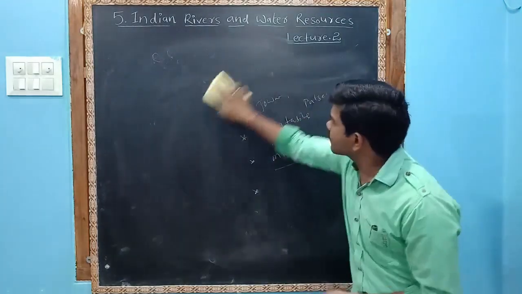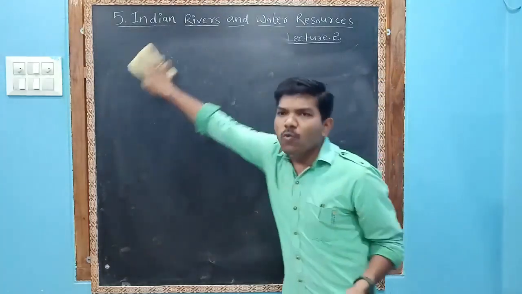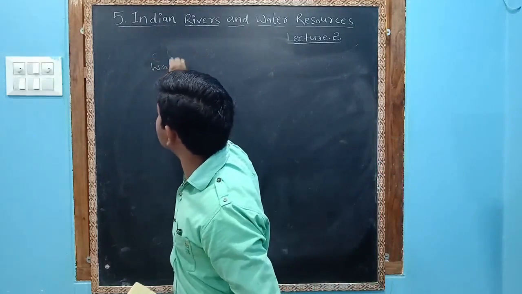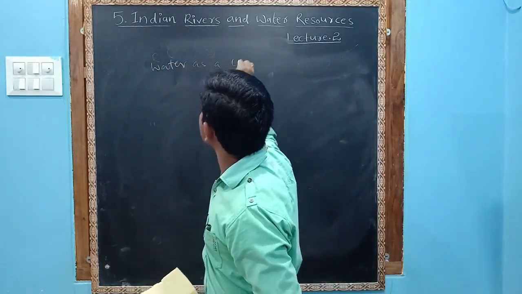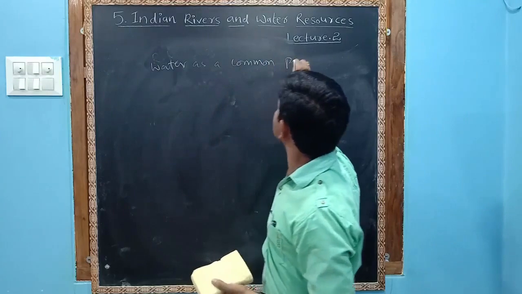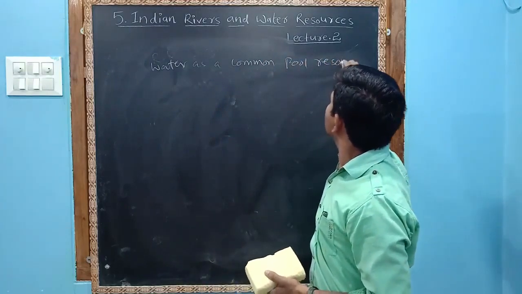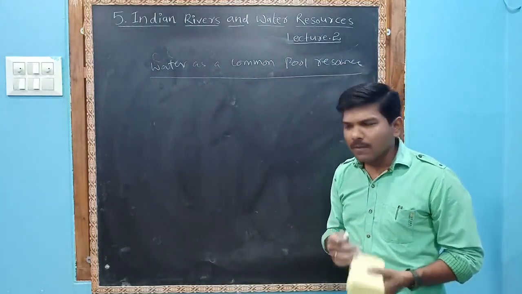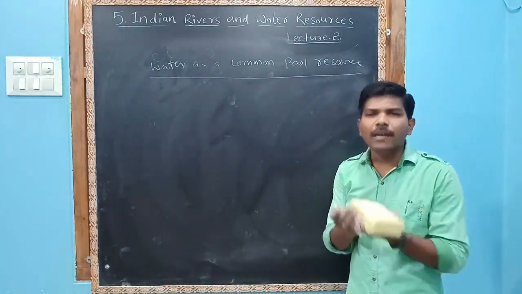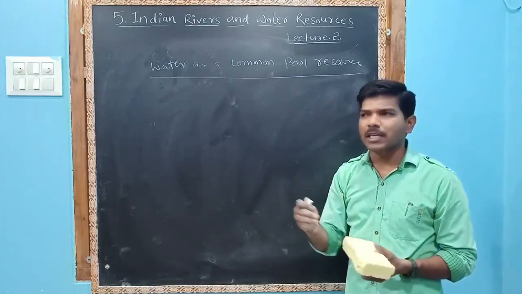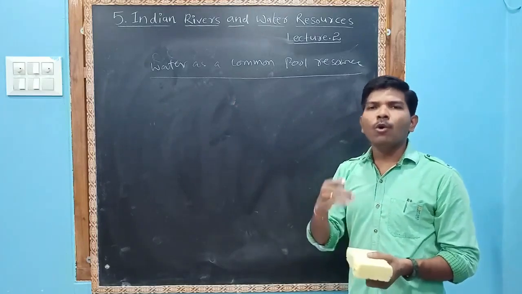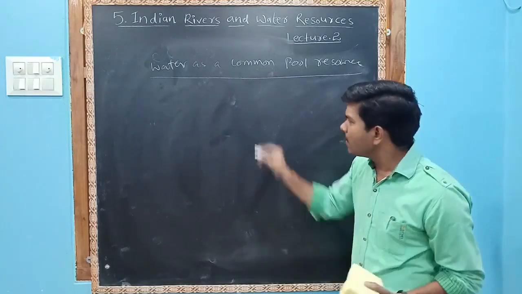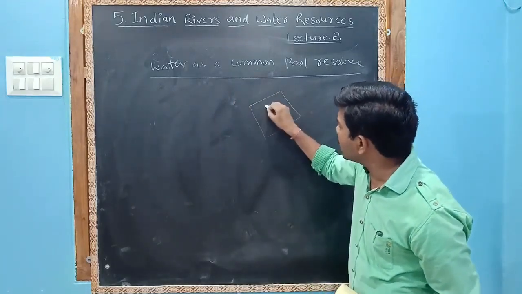Okay, next let us see water as a common pool resource. The concept is water as a common pool resource. For example, if you want to take some drinking water from anybody's borewell nearby, the owner feels that it is my land, my bore, my water. For example, this is a land and the bore is here.